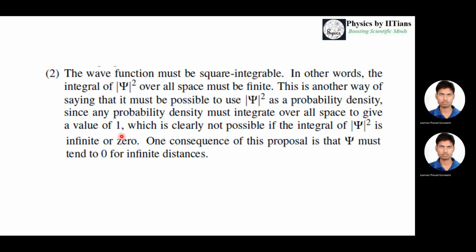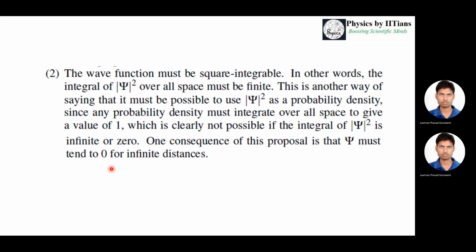Suppose this mod square value of psi is not finite, suppose it is infinite or 0. It means that the wave function psi will also go to infinity or 0, which in most cases is physically not possible. There are some special cases where the wave function can be 0, but it cannot be infinite.